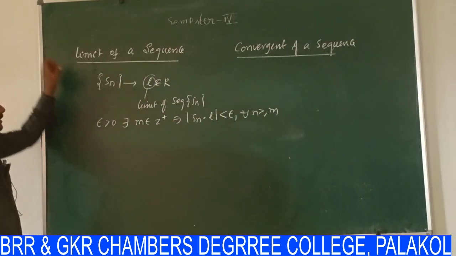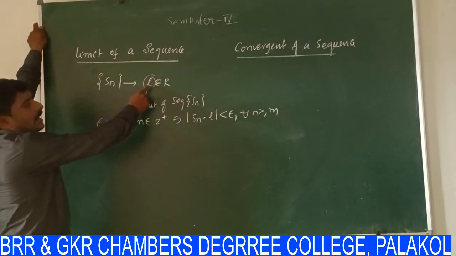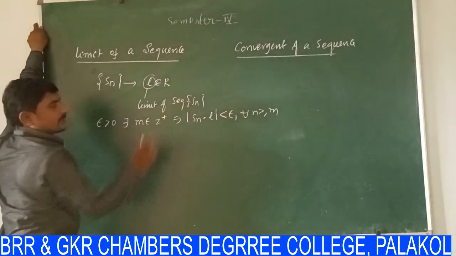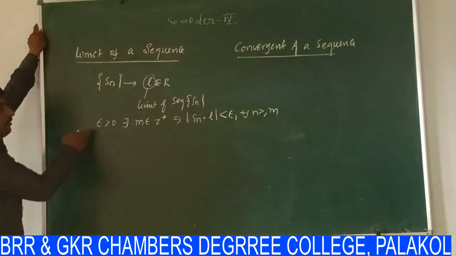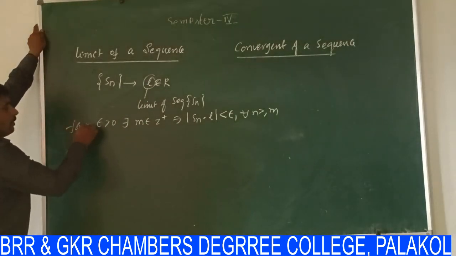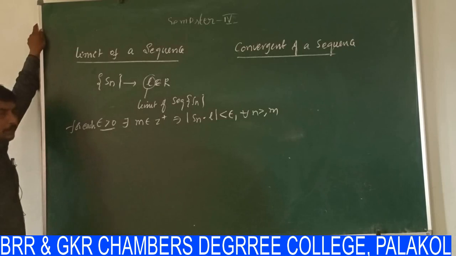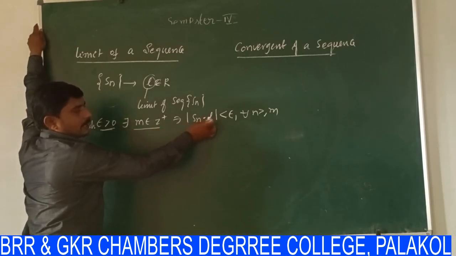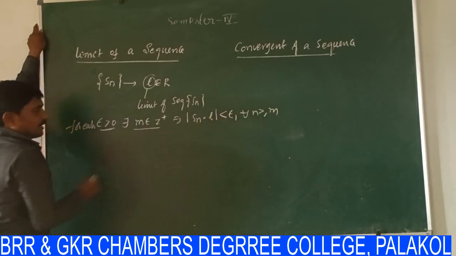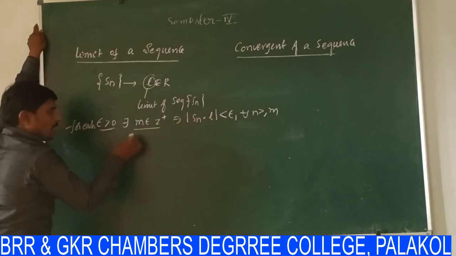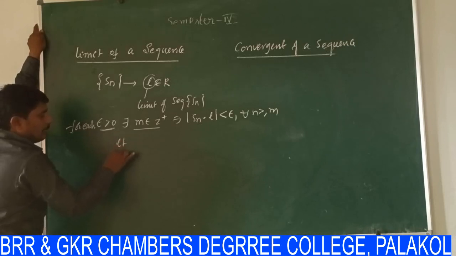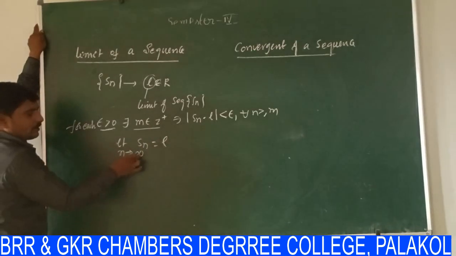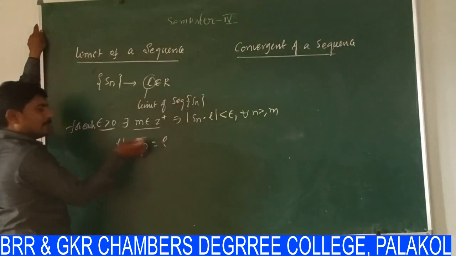The sequence Sn is a sequence of real numbers and L is any real number, then this L is said to be the limit of sequence Sn whenever, for each epsilon greater than 0, there exists m such that modulus of Sn minus L is less than epsilon. In this case, L is called the limit of the sequence and it is denoted by limit n tends to infinity Sn is equal to L. Limit n tends to infinity Sn is equal to L means L is the limit of the sequence.